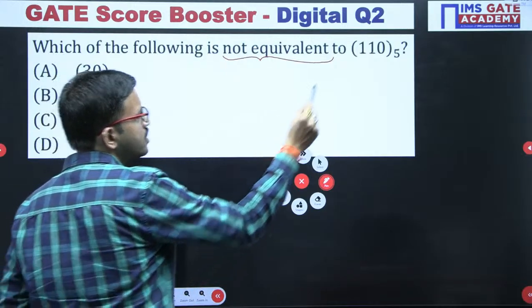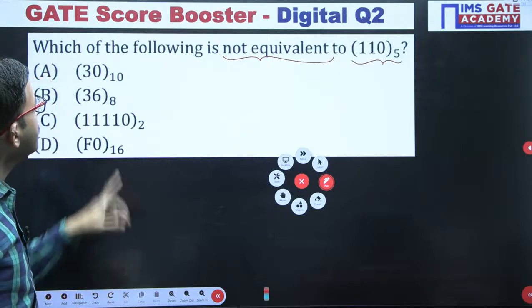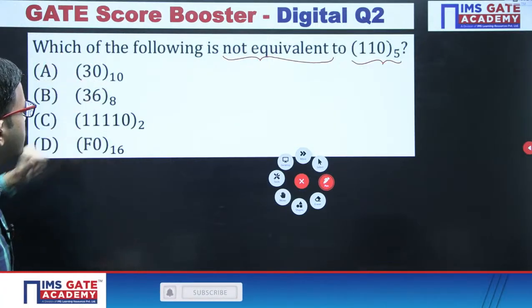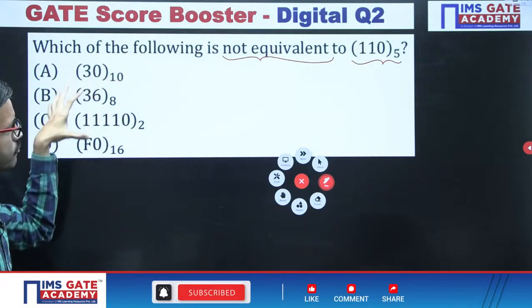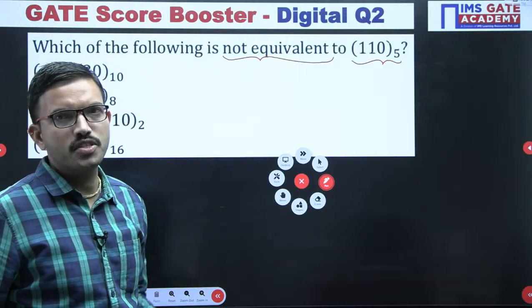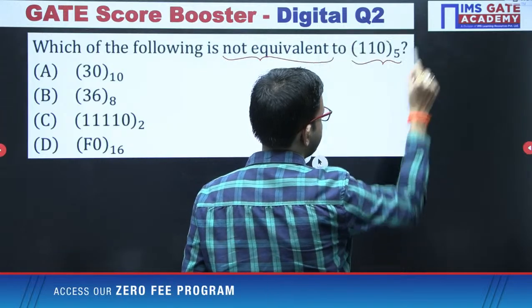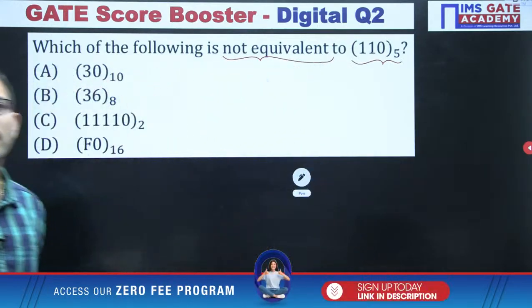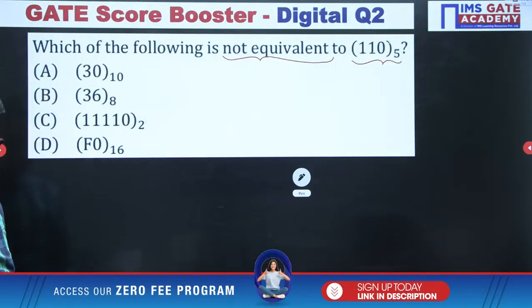In this question, you are having 110 base 5, that is one number, and for that number you are having 4 choices: decimal, octal, binary, hexadecimal. Among these 4 choices, which number is not equivalent for this given number? That is the correct option. That is a very interesting one. Right. So first of all, I am considering the given number 110 base 5.